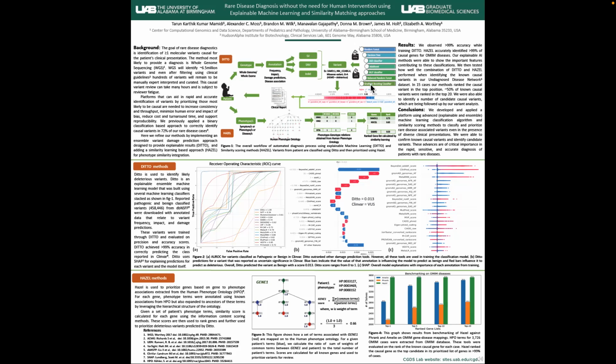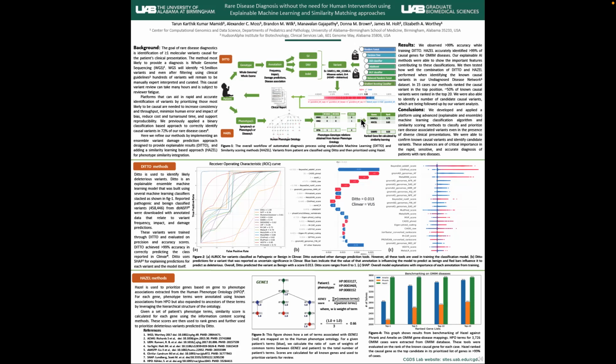I've trained different machine learning classifiers on these annotations for variants and stacked them to get a probability score for each variant as deleterious or benign.